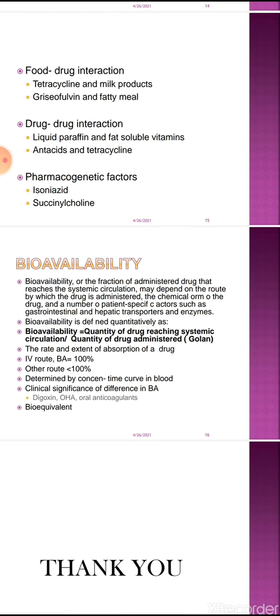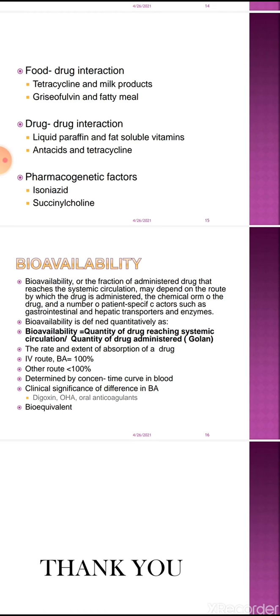It depends upon the route by which the drug is administered. For example, nitroglycerin tablet. When the nitroglycerin tablet is taken through the oral route, it is metabolized in the gastric lumen. So in this route of administration, its bioavailability is very less because of high first pass metabolism.